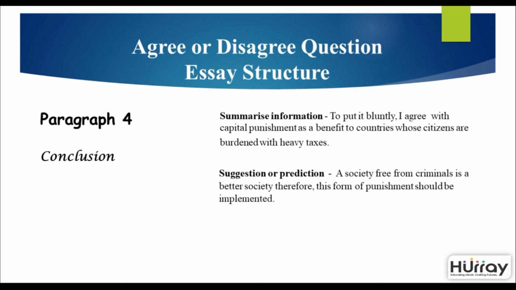Let's look at the last paragraph, that is paragraph 4, which is the conclusion paragraph. Here we need to summarize what we have already said in paragraphs 2 and 3. So we could summarize it in this way. To put it bluntly. Now, to put it bluntly is again a transitional phrase, so we put a comma after that.